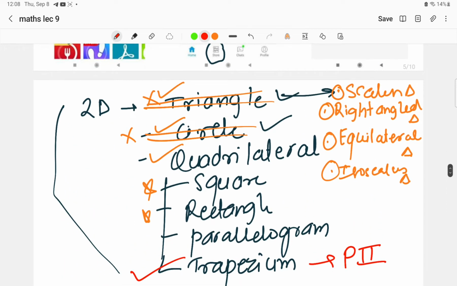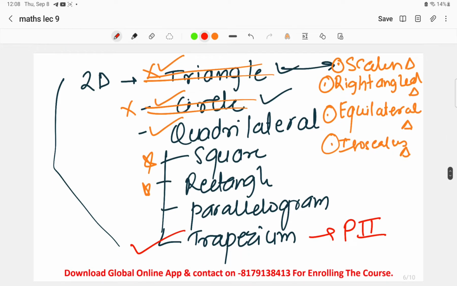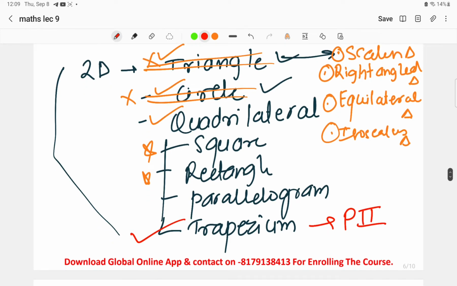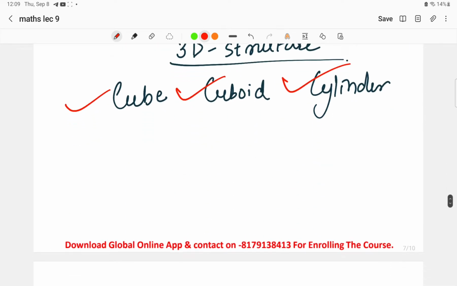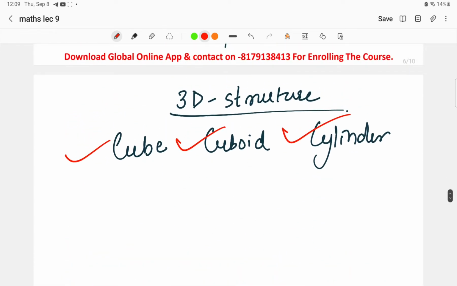In mensuration, we will be discussing 2 structures, 2D and 3D structures. In 2D structures, we have discussed the triangle, circle, and quadrilateral. In quadrilateral, the shapes that we have to come across are square, rectangle, parallelogram, and trapezium. Moving on to 3D structures, we have to check cube, cuboid, and cylinder. These are the structures that are compulsorily asked in paper number 2.